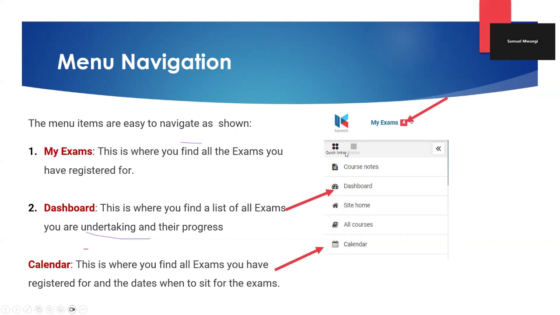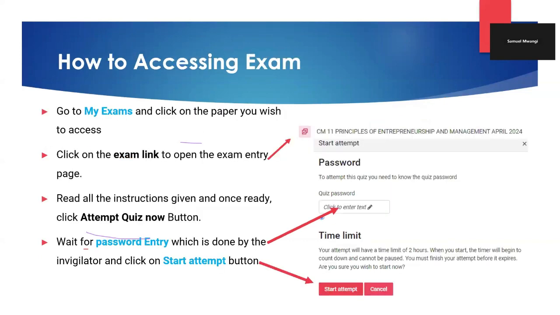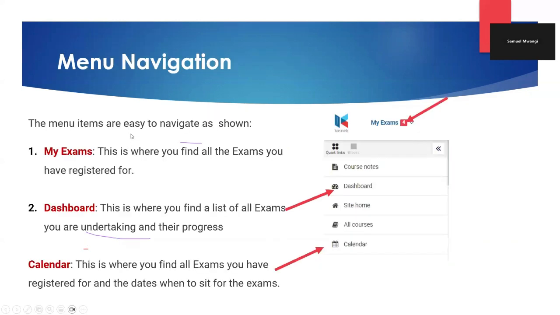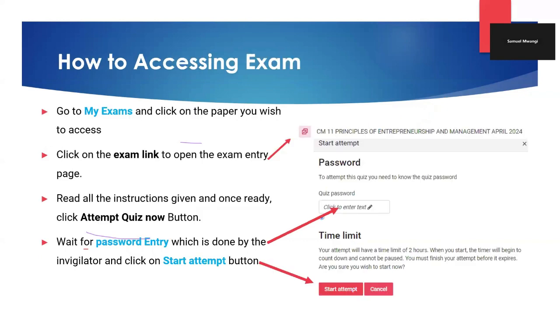Okay, but probably we'll just stick with one, which is My Exams, which is more screaming and it's somewhere on top. And whenever we click there, then it will take us to the many exams that we have been booked for. Now, we will, of course, get into the 4 papers or the 3 papers that we have been booked for. Then we will select one of the 4 or one of the 3 papers. Then within one of the many papers that we have booked, we'll be able to find an exam.